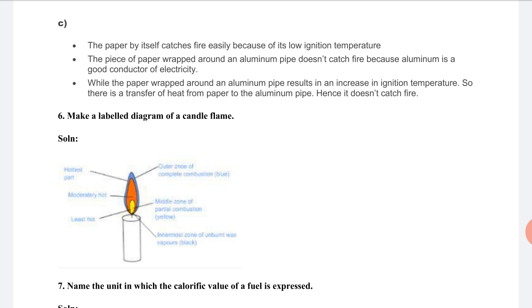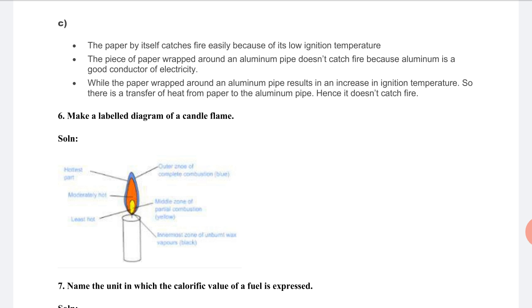So in the case of paper, the paper by itself catches fire easily because of its low ignition temperature. Any material that has a low ignition temperature catches fire easily as compared to one with a high ignition temperature.